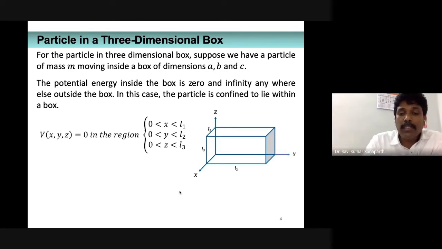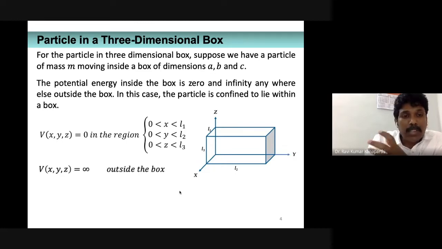So likewise, if the particle is within the limits, then its potential energy is 0. For any reason, if the particle is jumping outside these limits, then I would say its potential energy is infinitely large, and that large quantity in mathematics we represent with infinity. So it is just similar to the particle confined in a one-dimensional box problem.